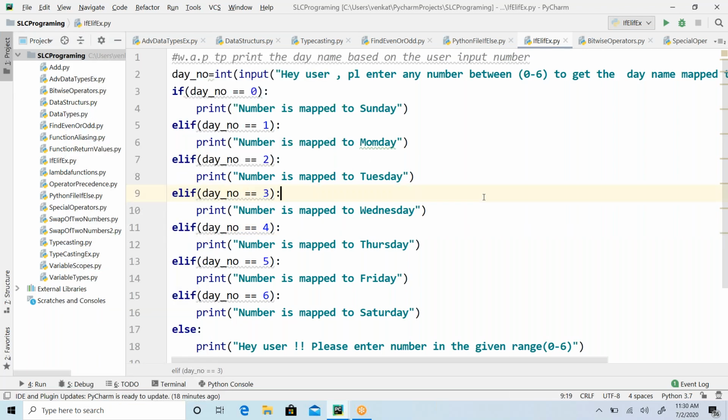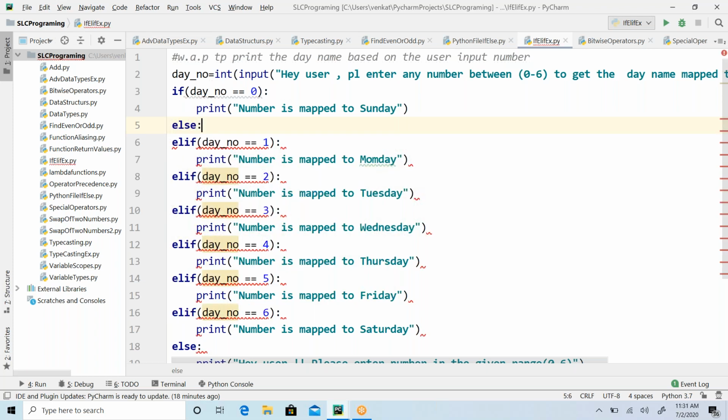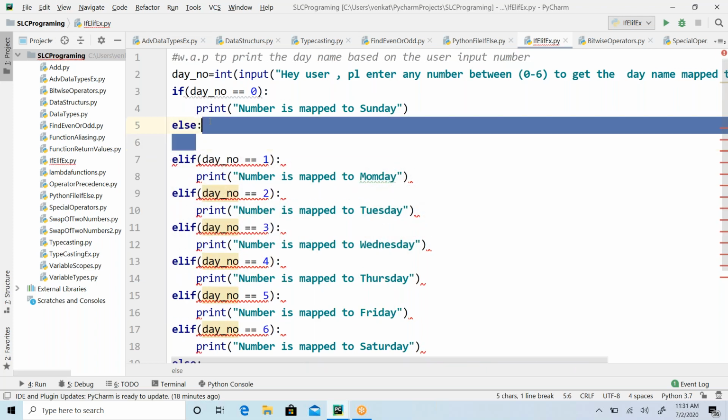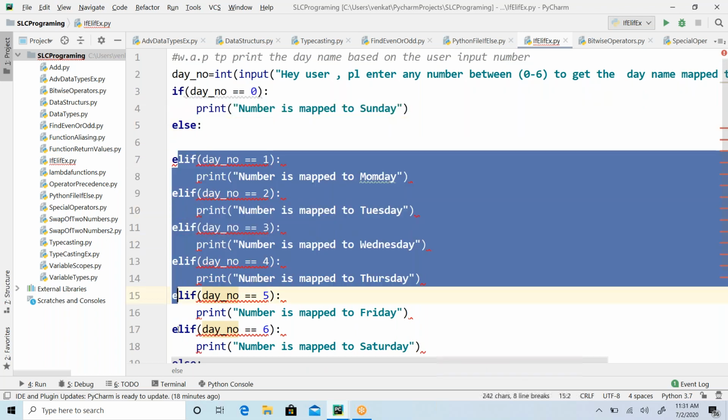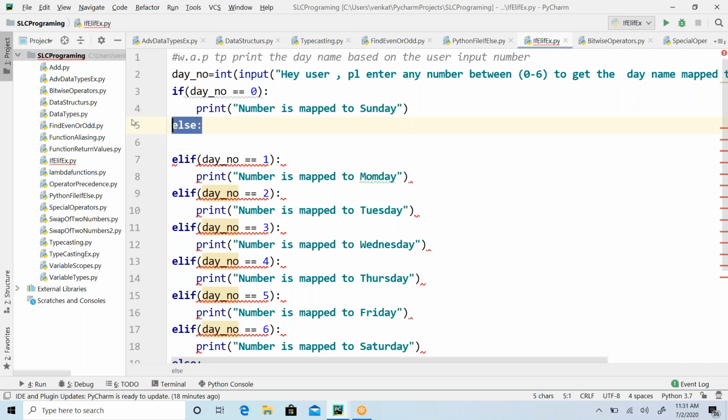Can the if end with elif, or does else have to be used in the last line? Ma'am, as part of this if else ladder, yes, the else must be the last statement. In between you are not allowed to use it. If you do, you break that if else ladder. It's a ladder, right? If elif, if elif, it's a ladder. So if you put something like else in between, you break that. So this if and else is a combination, a sandwich. Understand? So you cannot do that.